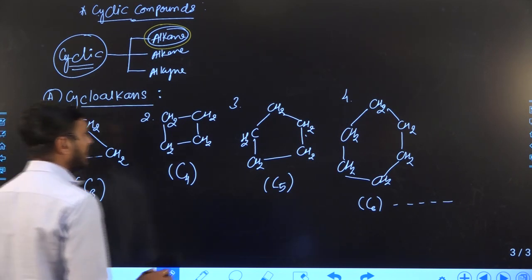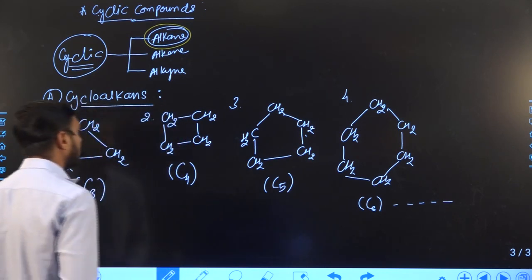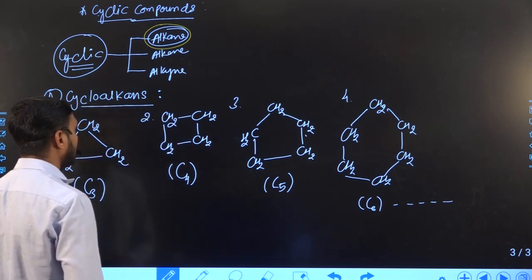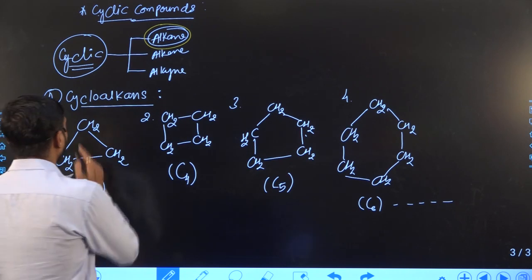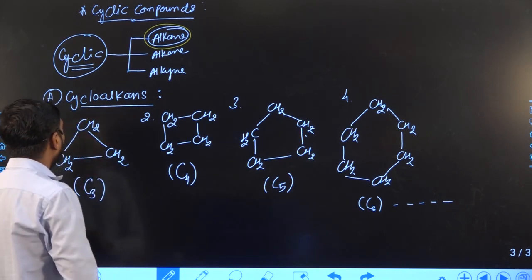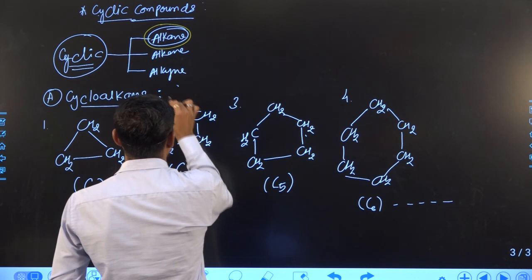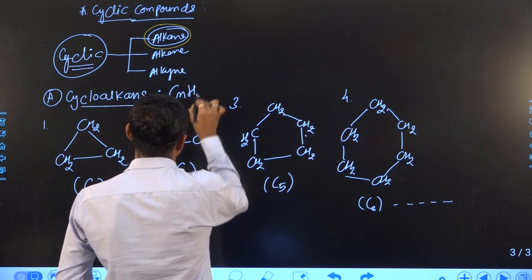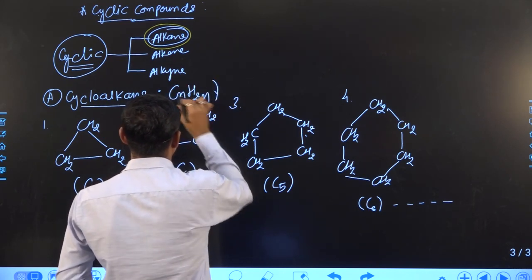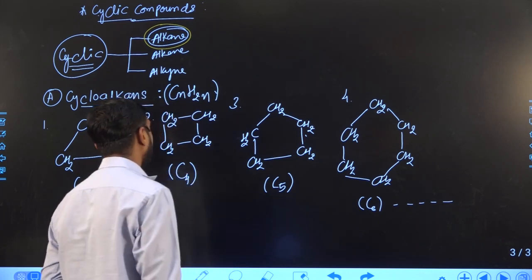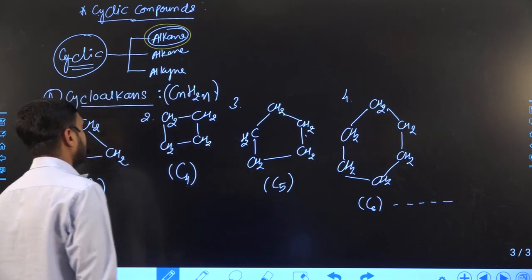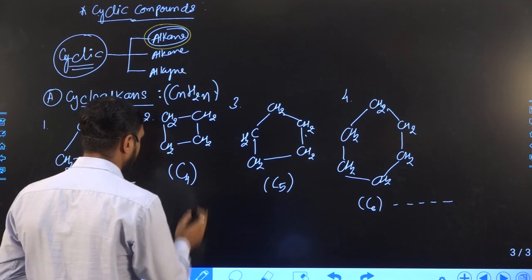If we give the common formula of this compound, the common formula for cycloalkane is CnH2n. How can we calculate?